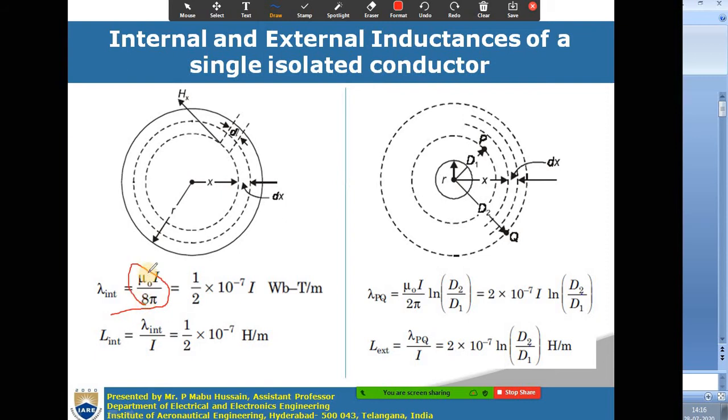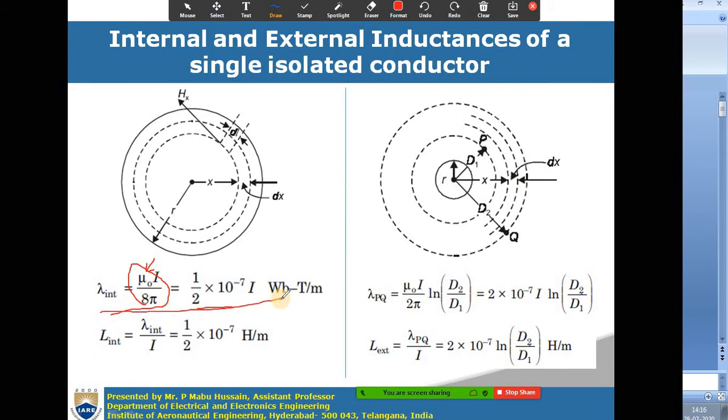Here mu 0 is 4 pi into 10 to the power of minus 7. If you substitute that value, you will get lambda internal as 1 by 2 into 10 to the power of minus 7 into I.